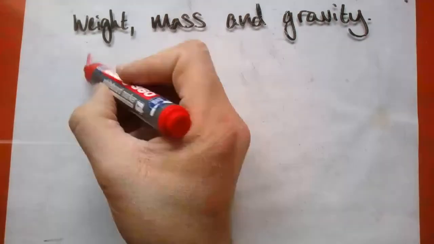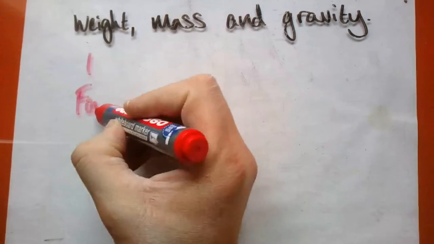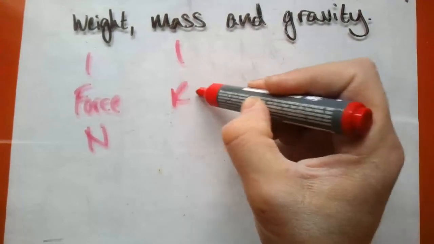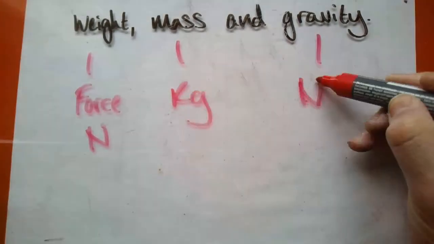Let's recall. Weight is a force. It's measured in newtons. Mass is the amount of stuff. It's measured in kilograms. Gravity is newtons per kilogram.